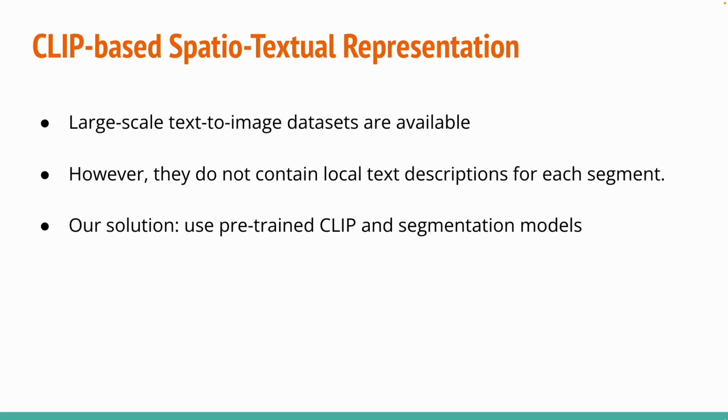Over the recent years, large-scale text-to-image datasets were curated by the community, fueling the tremendous progress in this field. However, these datasets do not contain local text descriptions for each segment in the images. We propose to utilize the current image text datasets along with a pre-trained segmentation model and a CLIP model.